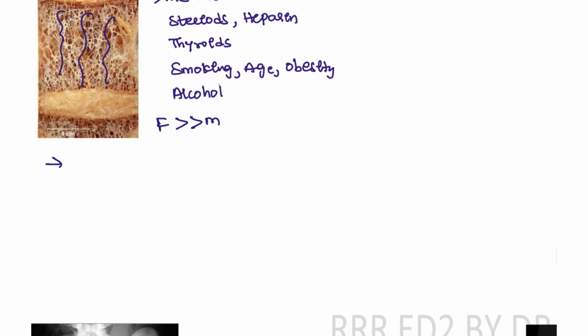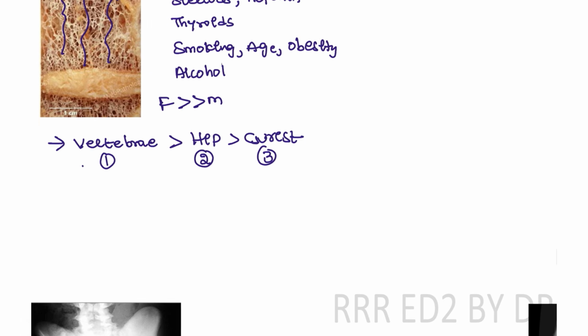And if it is involved, most commonly it will involve the vertebrae. Okay, thoracolumbar vertebrae will be seen, followed by the hip, and followed by the wrist. Same with fractures also. The first fracture will be vertebrae, second will be the hip, and third will be the wrist. And wrist Colles fracture is commonly seen.